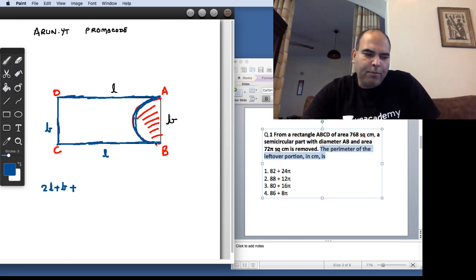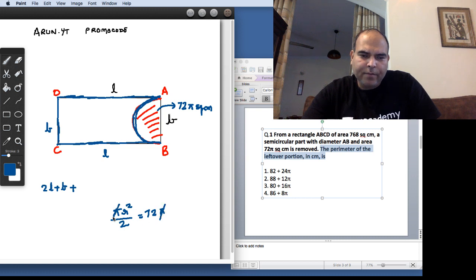So when I try to make the perimeter of this rectangle, since I know that the area of this is 72 pi square centimeters, and the area of a semicircle we know as pi r square by 2, if that is equal to 72 pi, if we equate this, the pi gets deleted, and you end up with r square is equal to 144, and that ends up with r is equal to 12.